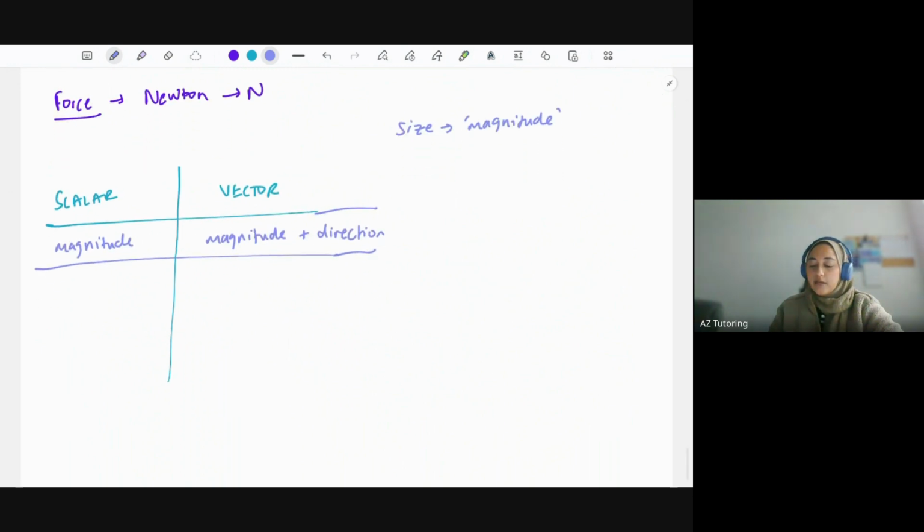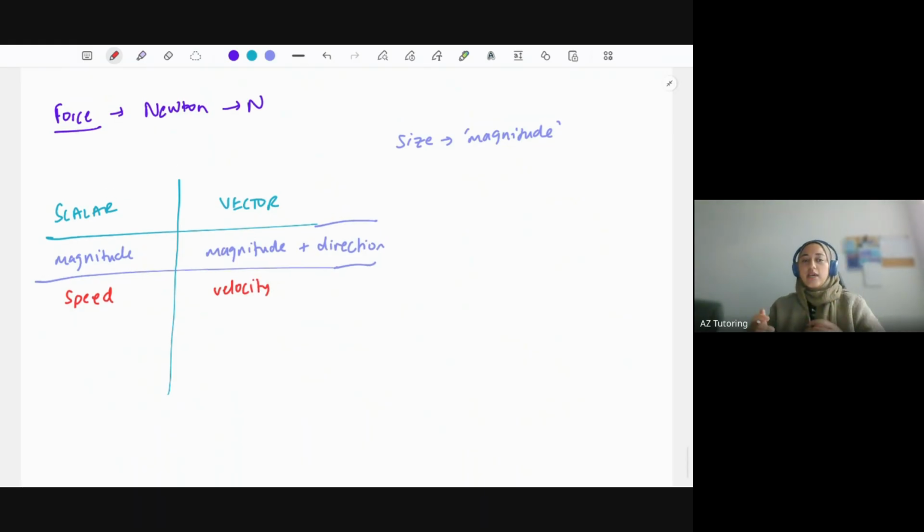Okay, and in physics, we tend to use vector quantities a lot more than scalar quantities. So let's give a common example. Speed is a scalar quantity, whereas velocity is a vector quantity. So technically they're the same thing, but one just has direction as well.